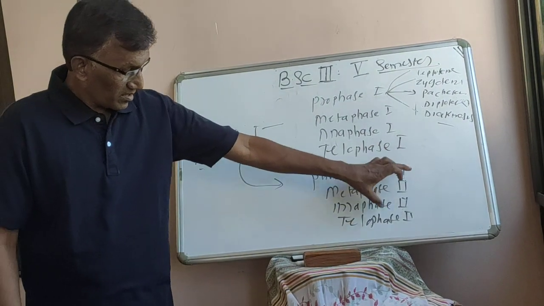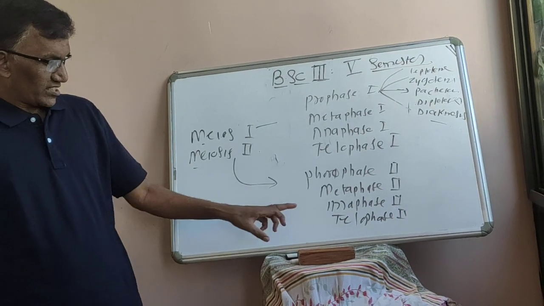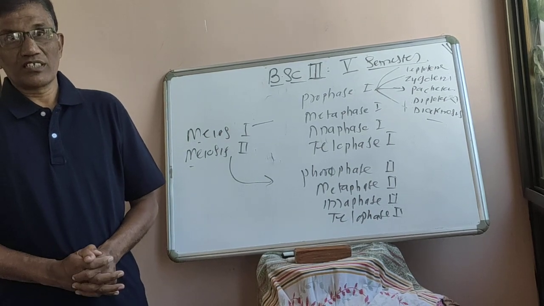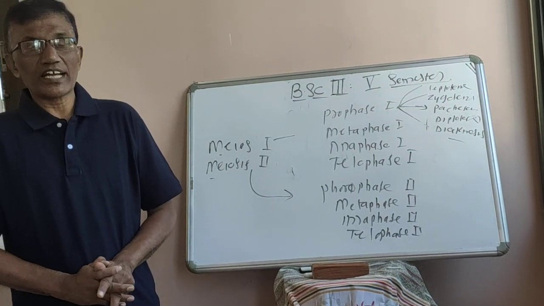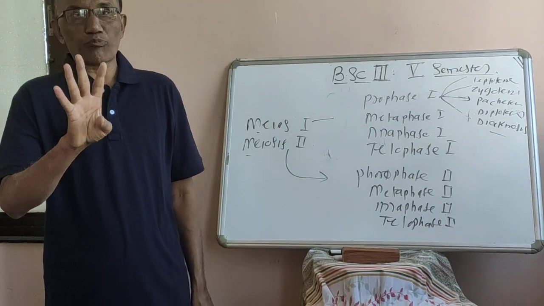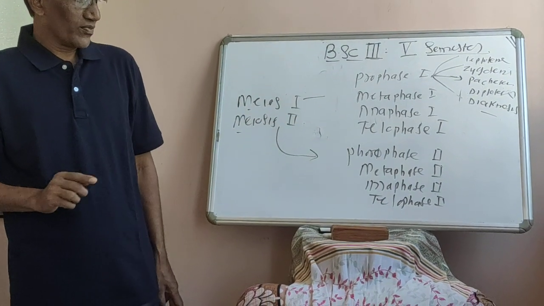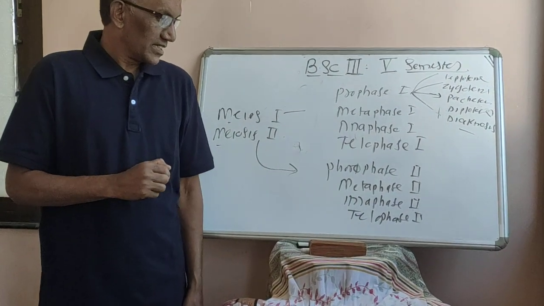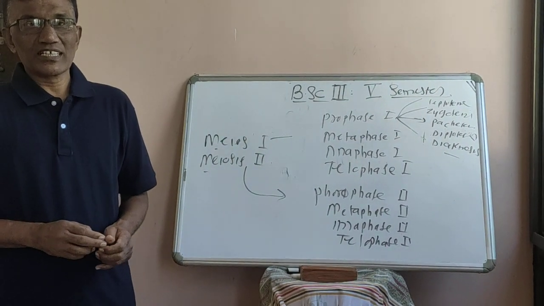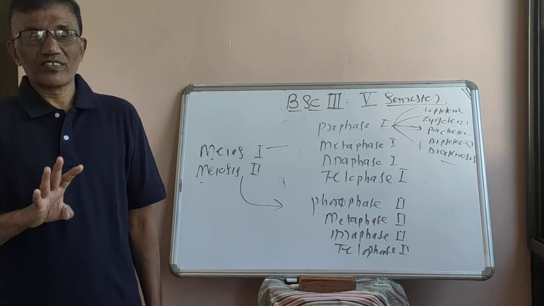After all these phases, in telophase second, these 2 daughter haploid nuclei divide and produce 4 haploid sets of chromosomes, and here in telophase second there is cytokinesis, and due to the cytokinesis 4 haploid cells are formed.